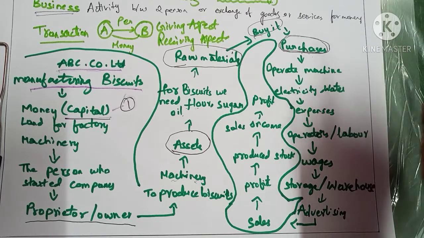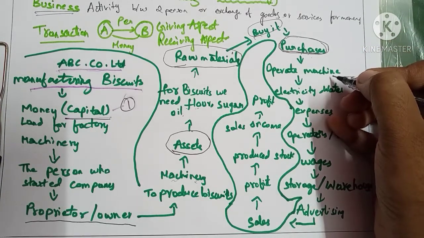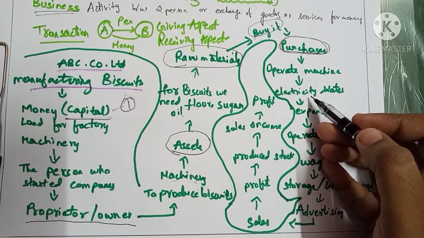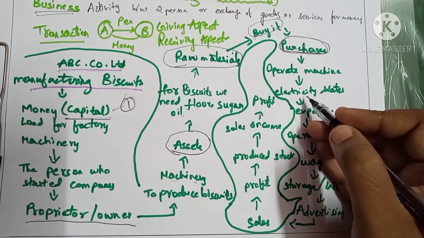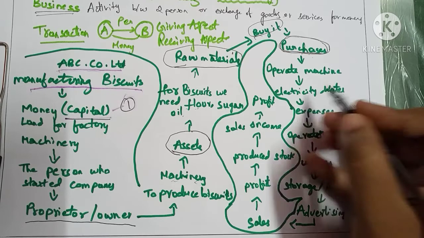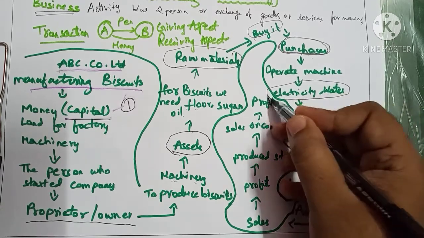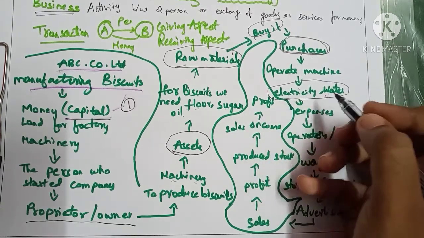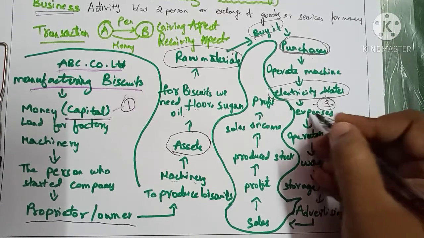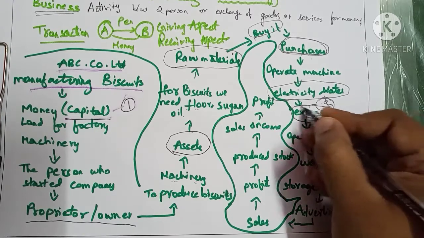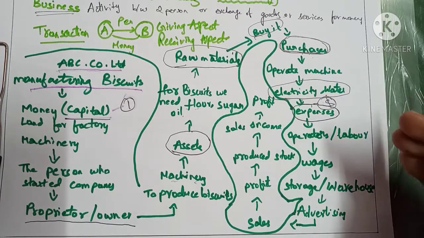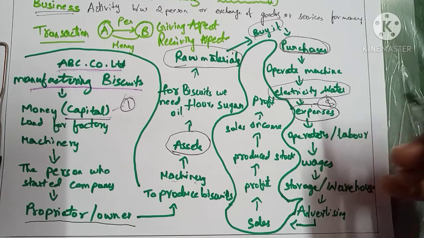Also we have machinery. For operating machinery we need some water, also electricity. For operating machinery we need electricity, and also there is a need of water. So for using these services, electricity and water, we have to pay some money, right? We have to pay some money. So this money is called expenses. Whatever payments we do during the production process are called expenses.